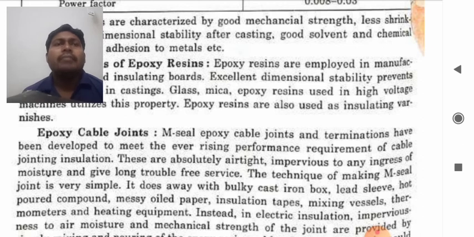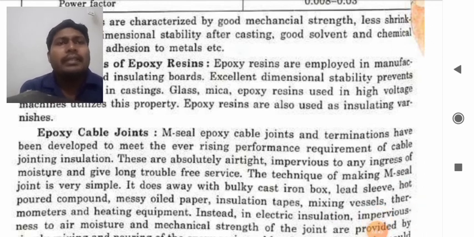The technique of making an M-seal joint is very simple. It does away with the bulky cast iron box, lead sleeve, hot poured compound, messy oiled paper, insulation tapes, mixing vessels, thermometers, and heating equipment.